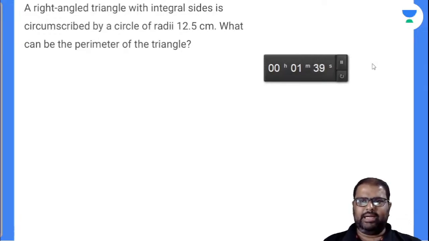A right angled triangle with integral sides is circumscribed by a circle of radius 12.5 centimeters. What can be the perimeter?